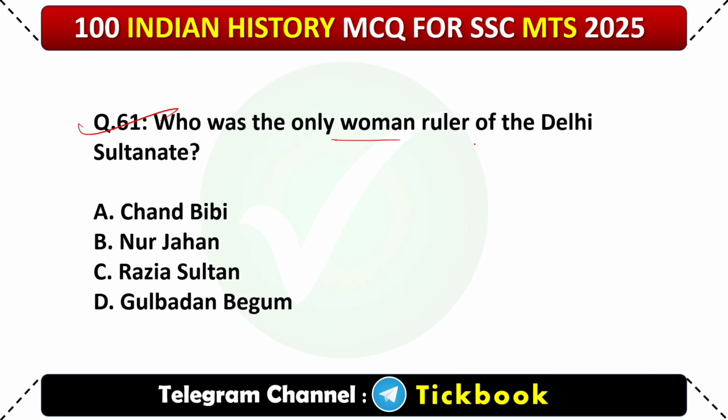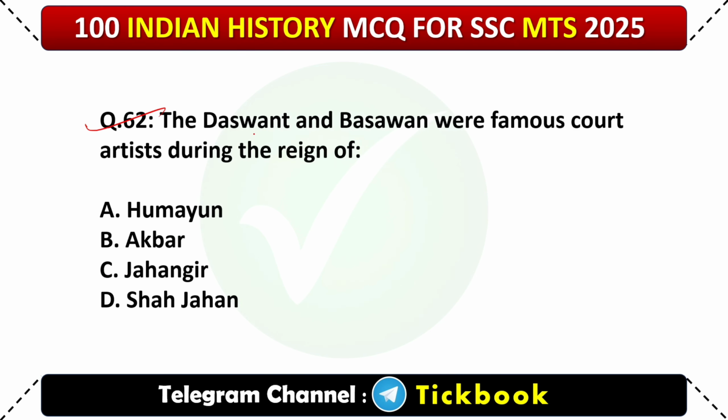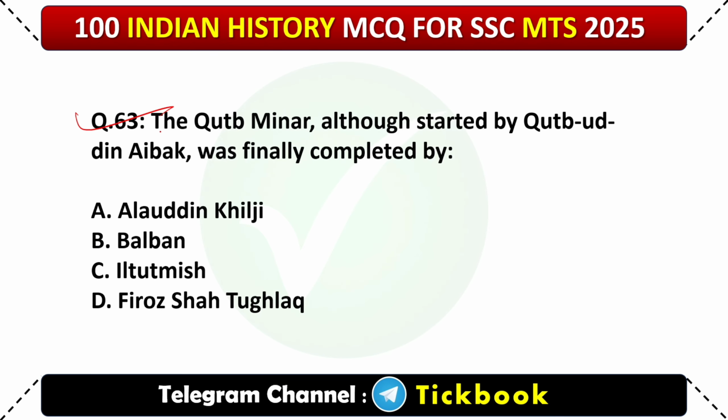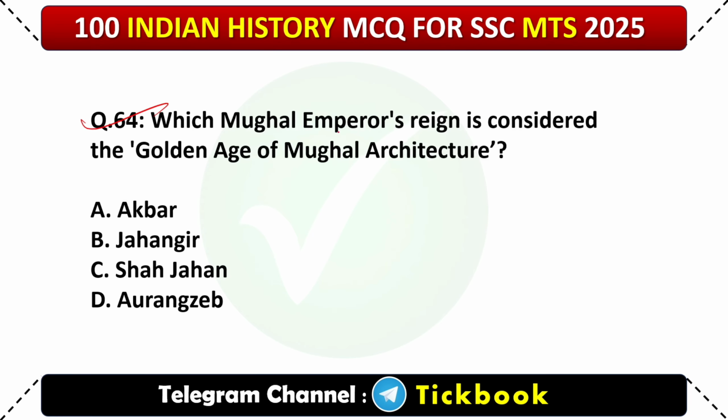61. Who was the only woman ruler of Delhi Sultanate? Easy question. Option number C, Razia Sultan. 62. Dasawanta and Basawan were famous court artists during the reign of option number B, Akbar. 63. The Qutub Minar, although started by Qutubuddin Aibak, was finally completed by option number C, Iltutmish. 64. Which Mughal emperor's reign is considered the golden age of Mughal architecture? Option number C, Shah Jahan.